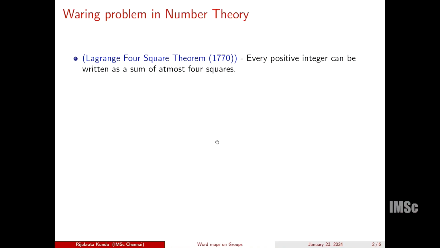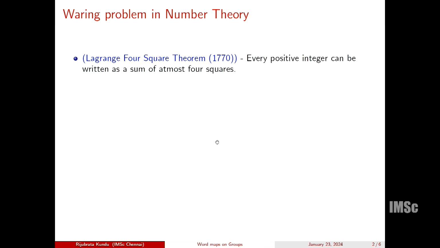This starts with Lagrange's four-square theorem, which was in 1770. Every positive integer can be written as a sum of at most 4 squares. And 4 is the best possible in the sense that if you see the number 7 and you want to write it as a sum of squares, it is 2 squared plus 1 squared plus 1 squared plus 1 squared. So you need 4. You cannot do it with fewer. So 4 is the best possible.